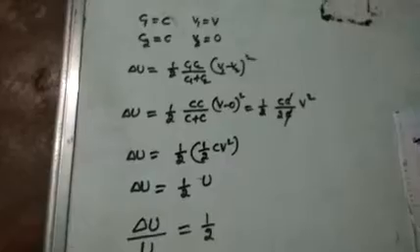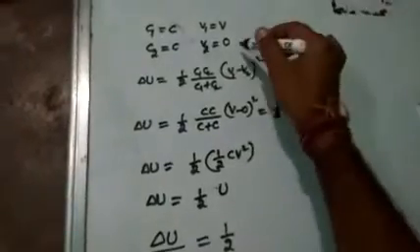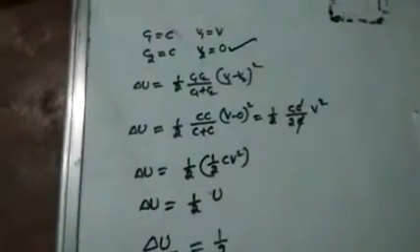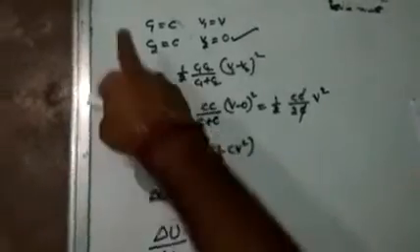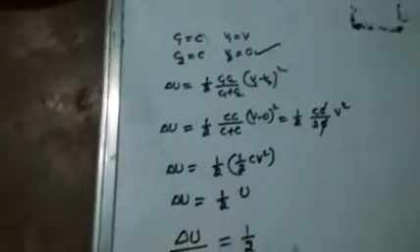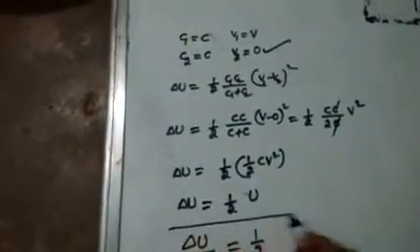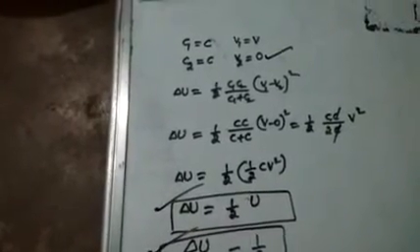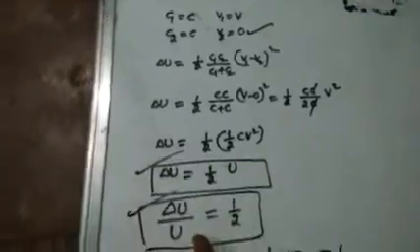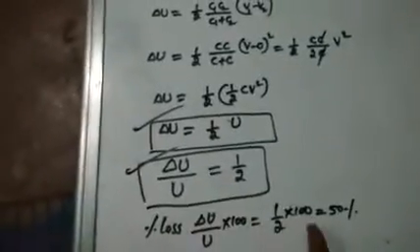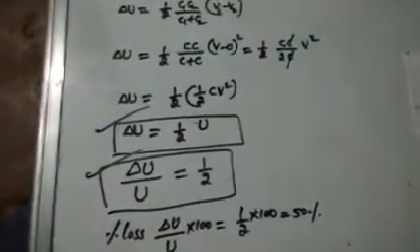Here students have to understand one simple sentence: how is this V2 equal to 0? Uncharged capacitor. Both are similar capacitors. This step also you have to understand, these two steps. In 11th class I explained, this is called fractional change. Percentage means you have to write into 100. So this is one of the numericals, check it.